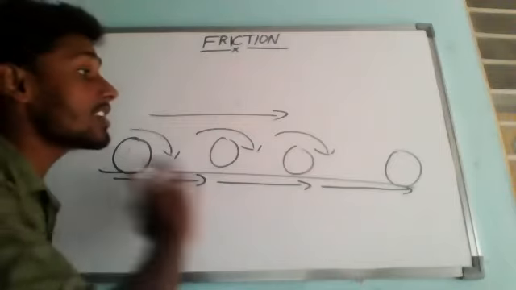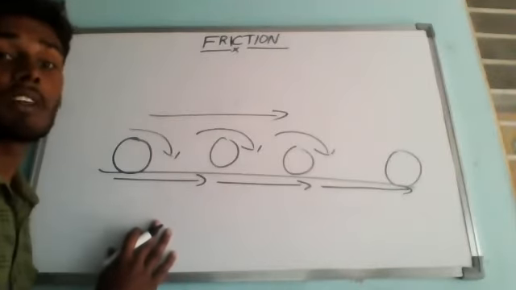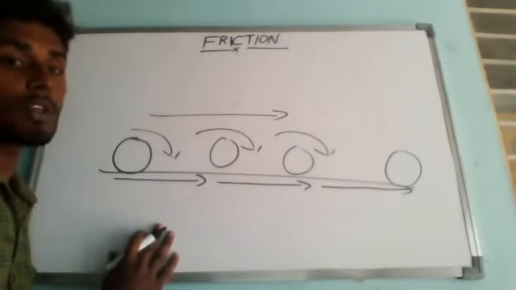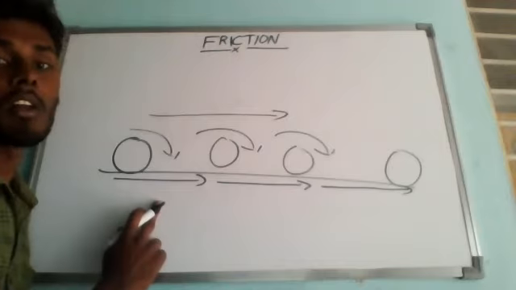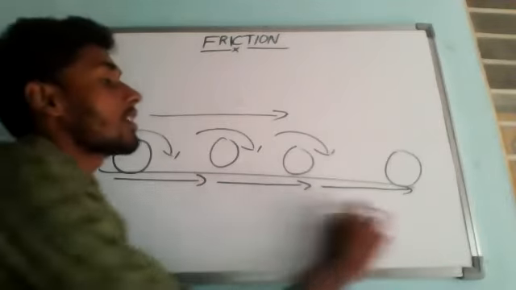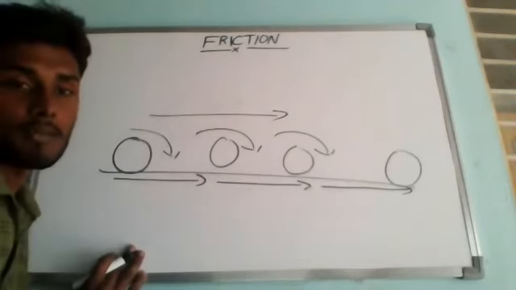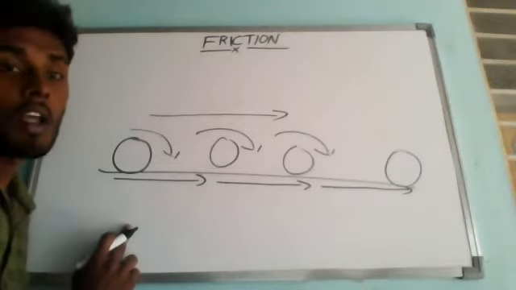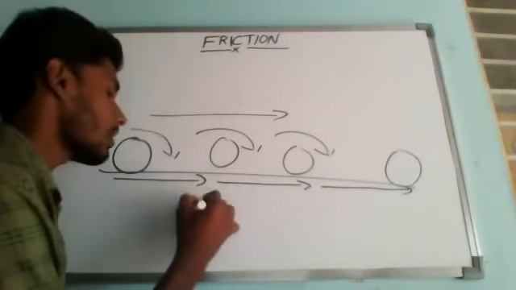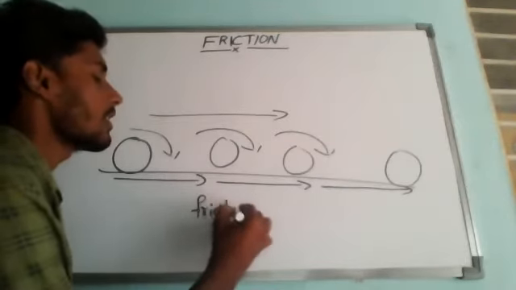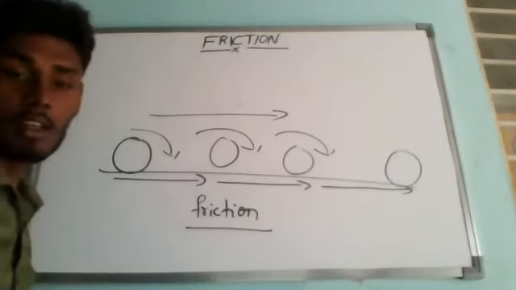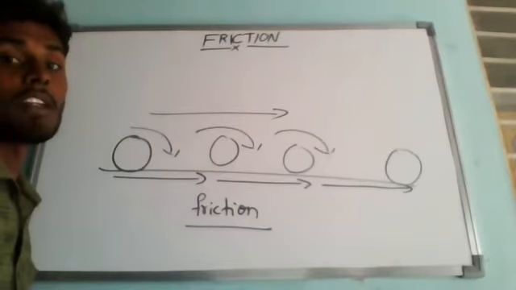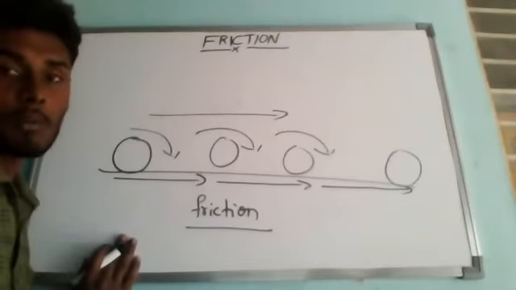It's due to the natural force, that is called what? Frictional force. Due to whom? Due to the ground on this ball, which makes it come to rest after traveling a certain distance. Understand? So the force which opposes the motion of a ball on the ground is also called friction. Understanding? So now we can define from these two examples.